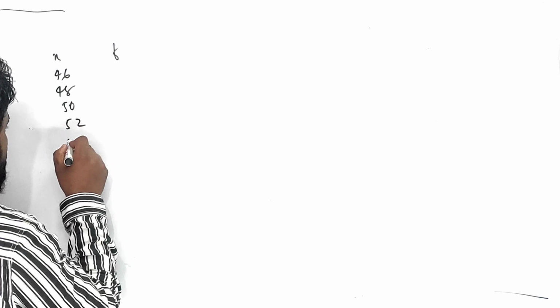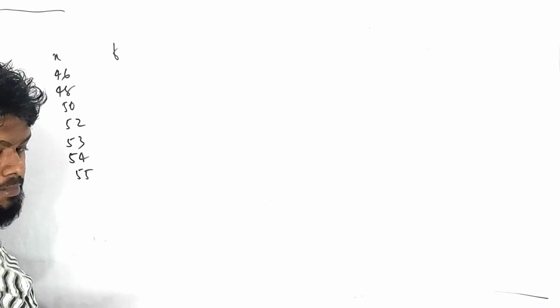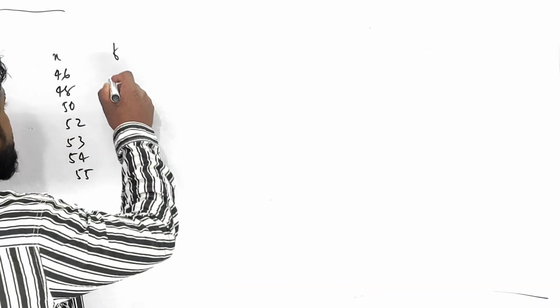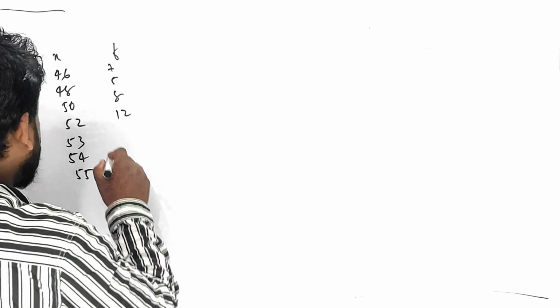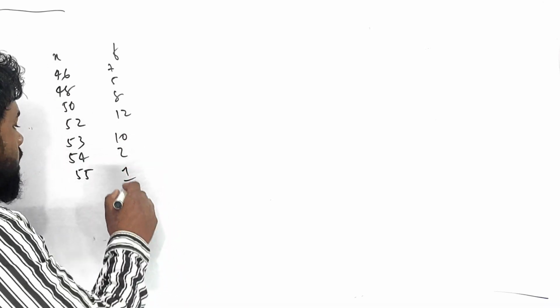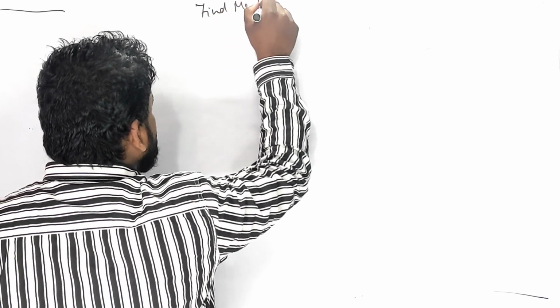Suppose x is given, f is given. The class intervals are 46 to 55 and so on. Frequency is given, my dear children: 7, 5, 8, 12, 10, 2, 1. And he is saying that find the median. Can you find it? Yes, median is very easy, right?